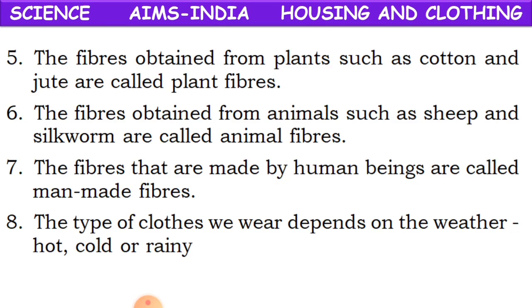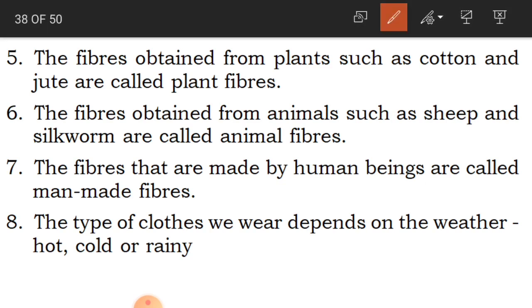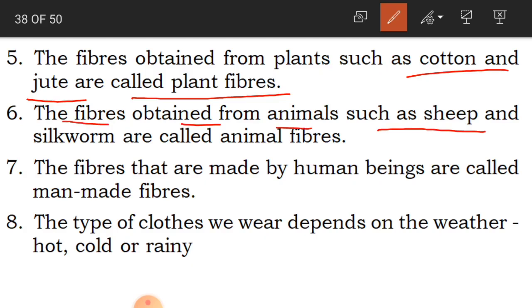The fibers obtained from plants such as cotton and jute are called plant fibers. Okay. And what are animal fibers? The fibers obtained from animals such as sheep and silkworm are called animal fibers.